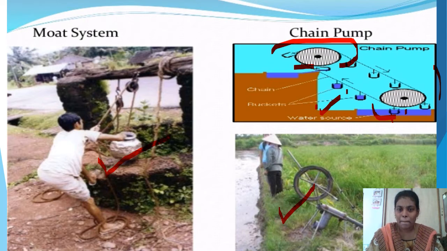To this chain, buckets are arranged, and one wheel is fixed in the water source, either a well or tube well or pond, lake, whatever. One wheel is fixed on the ground where the fields are present. With this chain pump system, farmers irrigate the crops. They supply water to the crops. Look at this picture. This is very clear to understand.